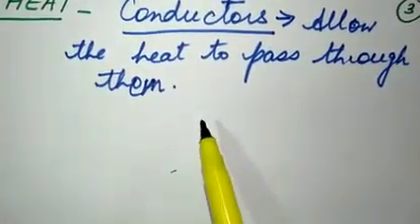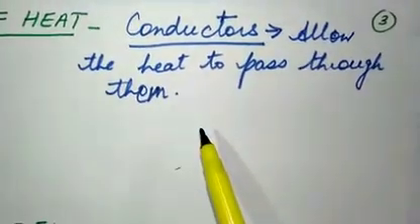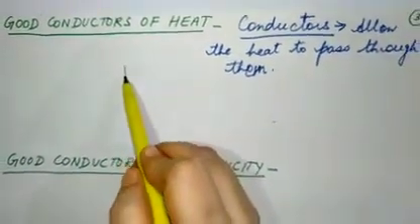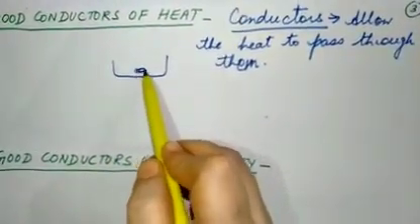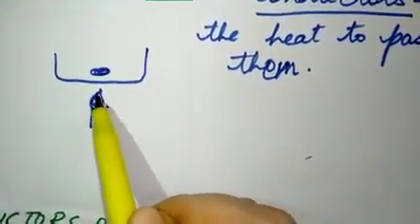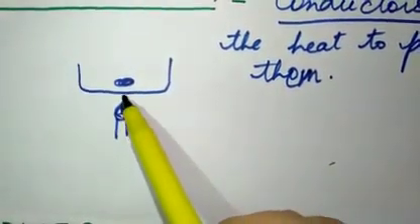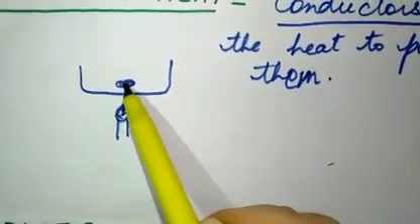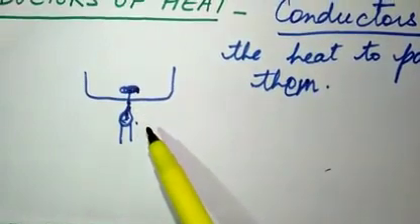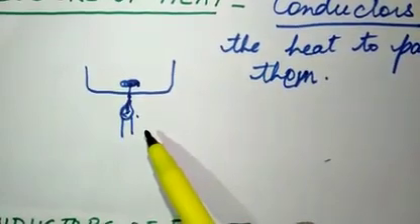Now metals are very good conductors of heat. That is why you must have seen that in our houses, in our kitchens, we have metallic utensils. Suppose this is a pan, and here is your food and you are cooking the food here, so this is a flame. Now when we heat the food, this is a metallic utensil, so the flame, the heat passes through this metal and reaches your food, and your food gets cooked. So metals are good conductors of heat, and that is why the metallic utensils are used in our kitchens, right?